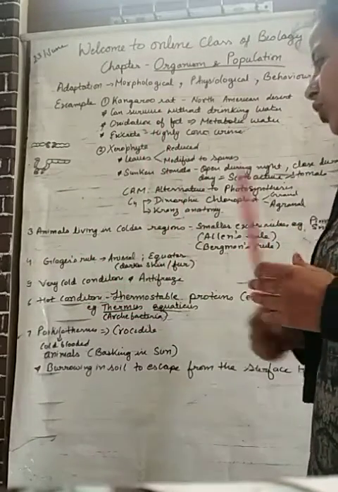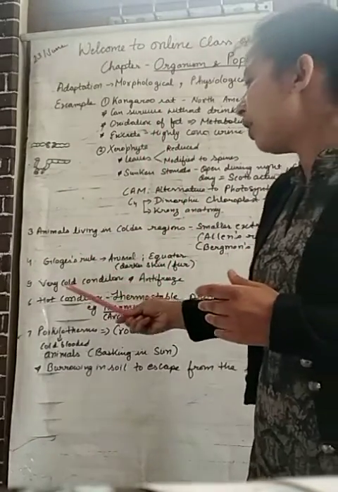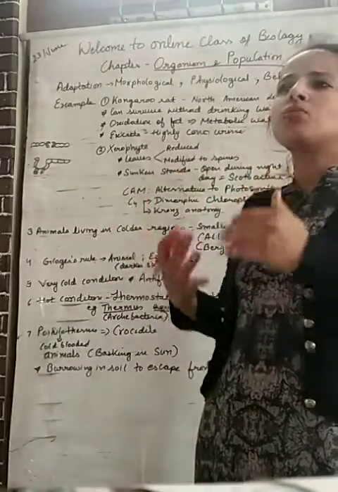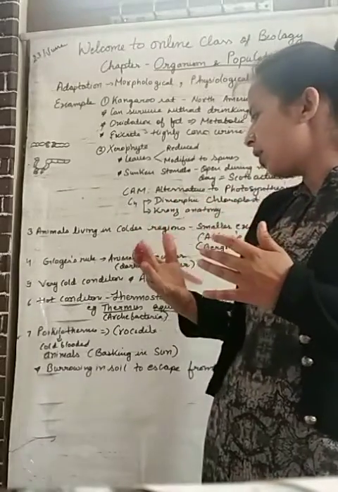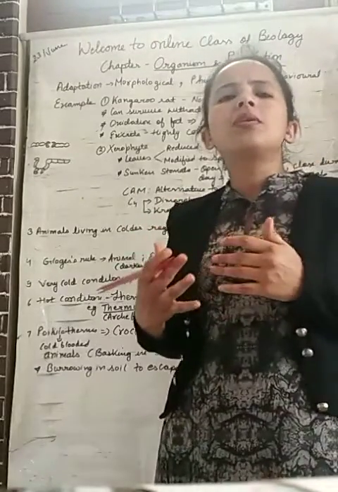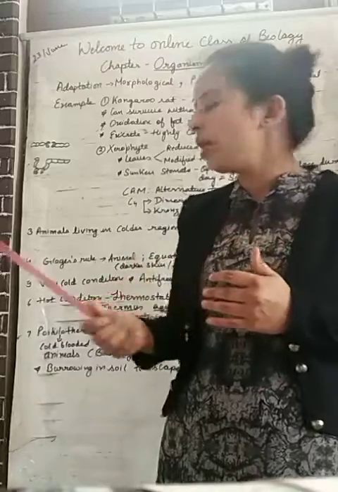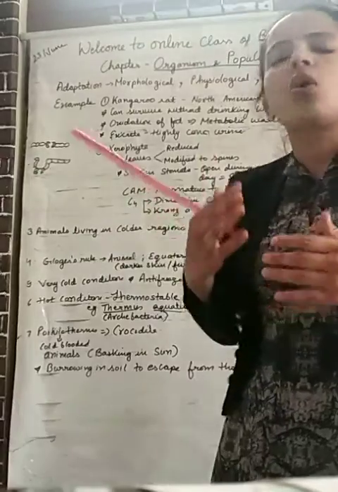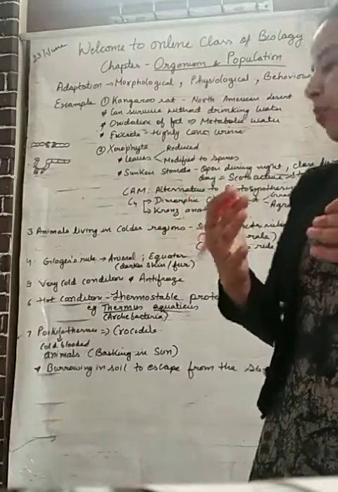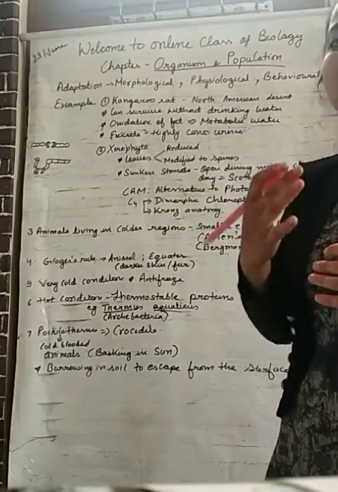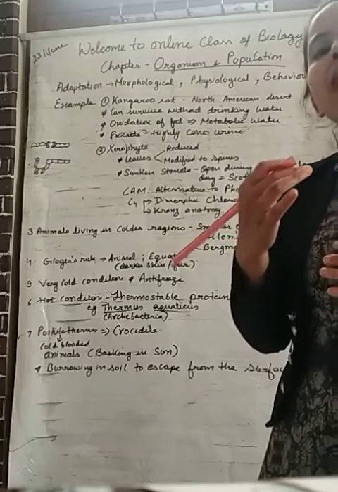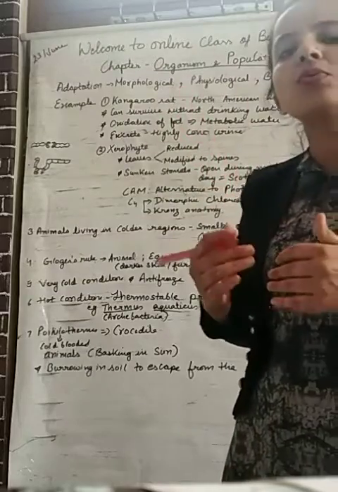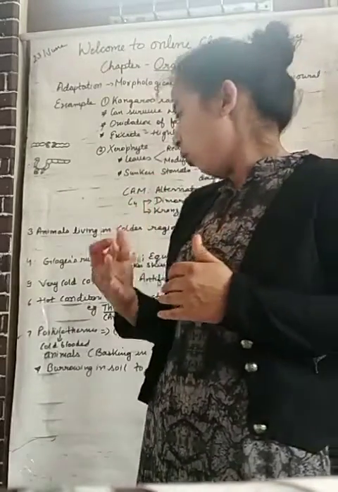Next are very hot conditions and very cold conditions. How are bacteria able to survive in such hot or such cold conditions? Students, it is due to the presence of some proteins and enzymes. In very cold conditions they have antifreeze proteins, whereas in hot conditions they have thermostable proteins, such as Thermus aquaticus. It is a kind of archaebacteria which has thermostable protein, and it allows it to survive in such a drastic condition also.